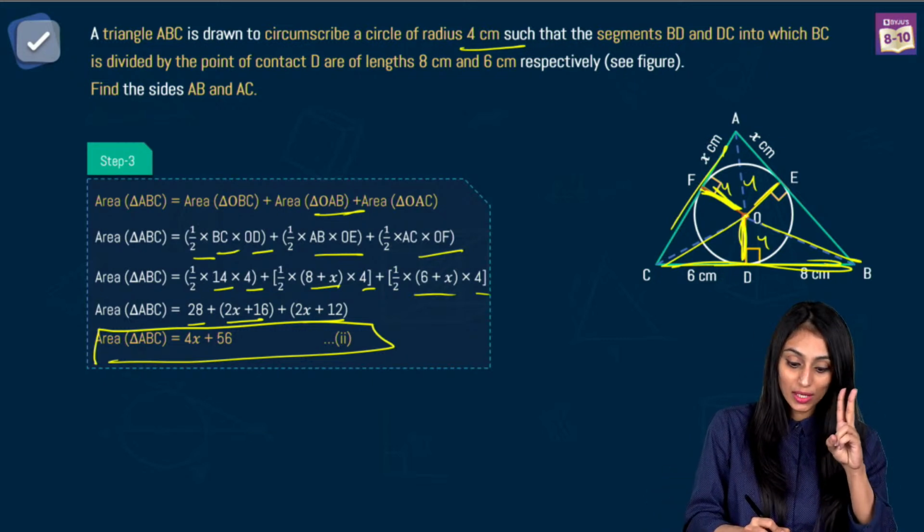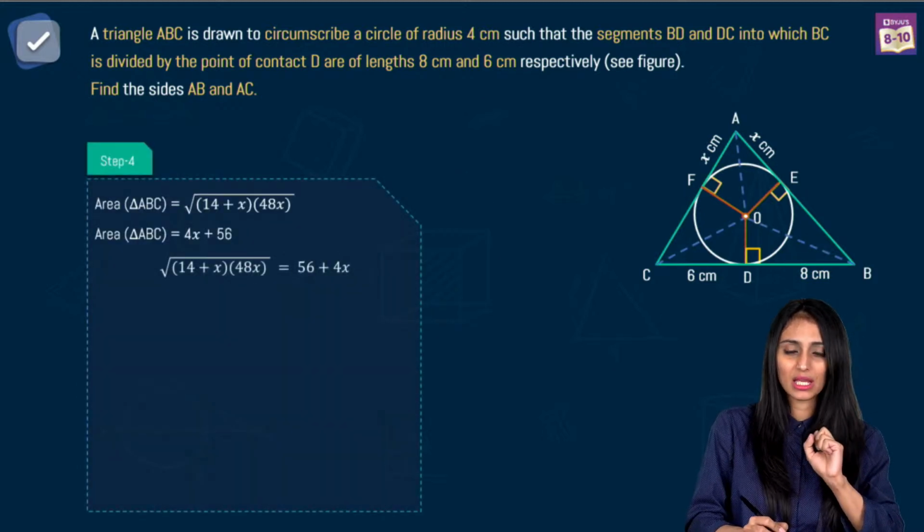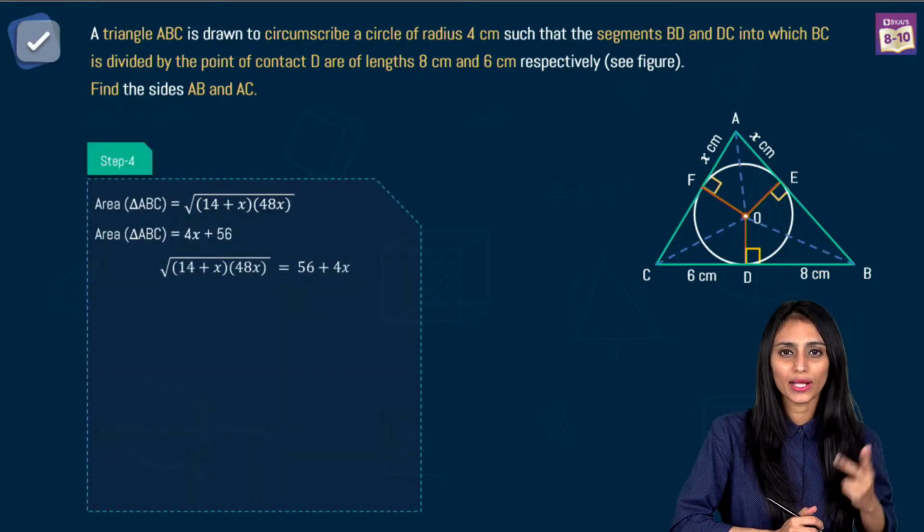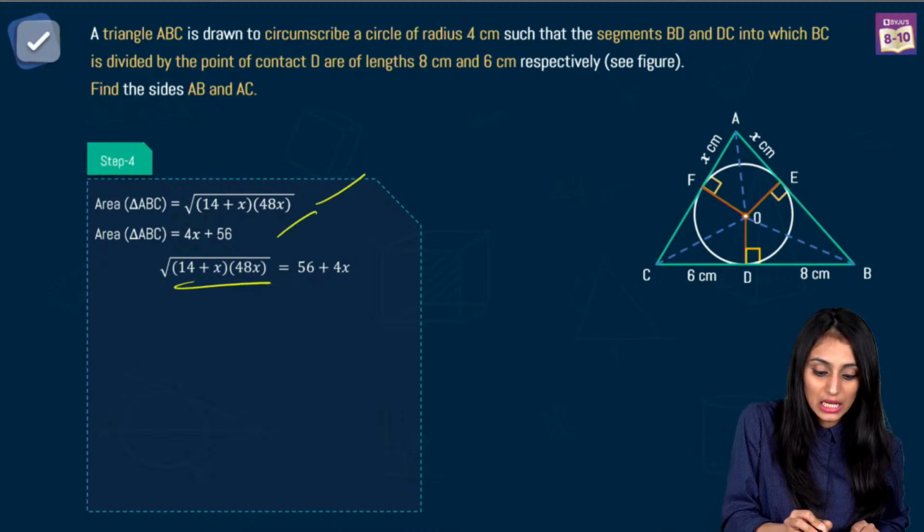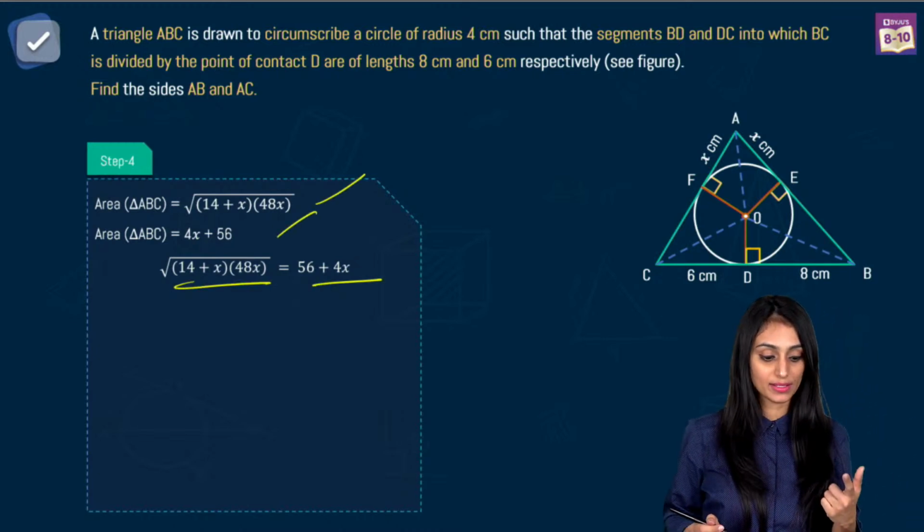We got 2 equations. Both the times we have got the area of triangle ABC. What was the point of finding the area of the triangle 2 times? Reason being so that we can equate them and get the value of x.